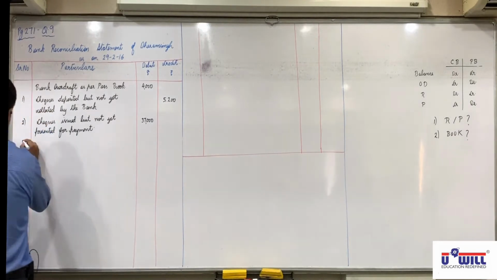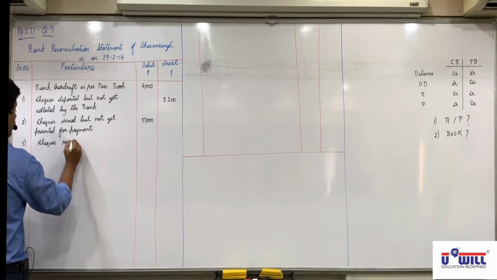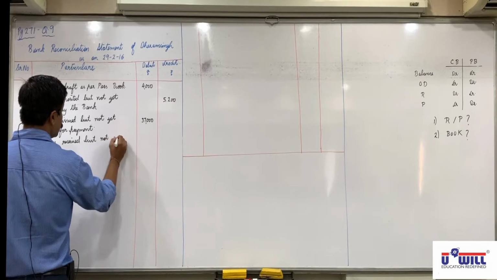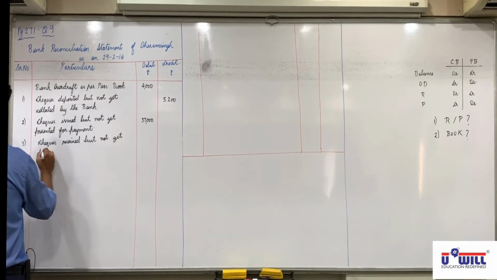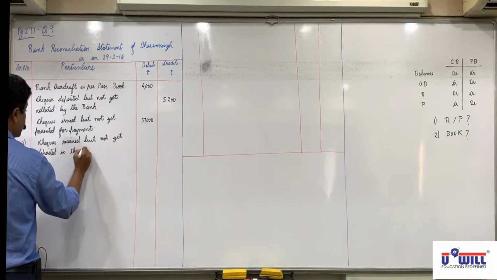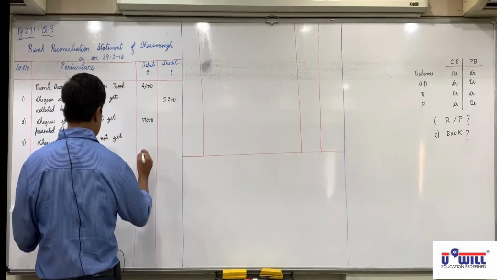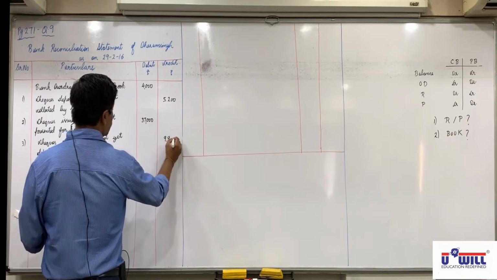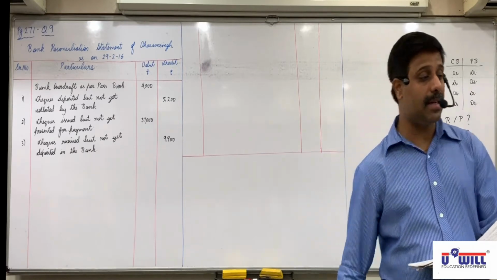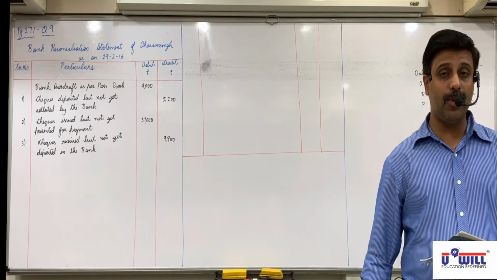So it's a new reason. Cheques received but not yet deposited in the bank. When we receive the cheque, 9,900 is debited in cash book but not credited in passbook, so credited in PRS. Is everyone able to understand this? Any doubts? Now, for the fourth one, we'll have to make the workings.